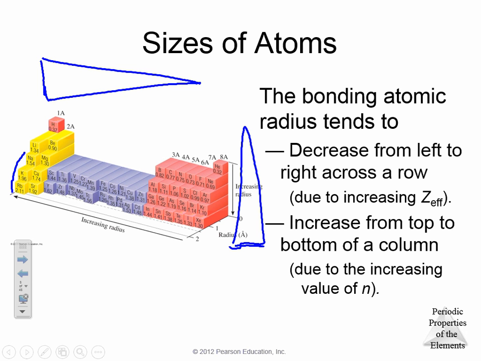General trend when we talk about size of the atom is going left to right, it decreases, and going bottom to top, it increases, or top to bottom decreases. You can kind of figure out which way you want to learn it. So that's size of atoms.